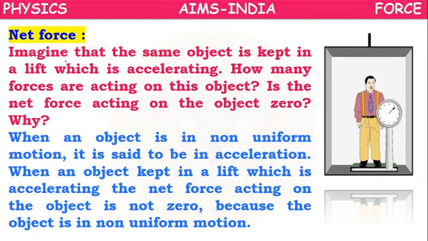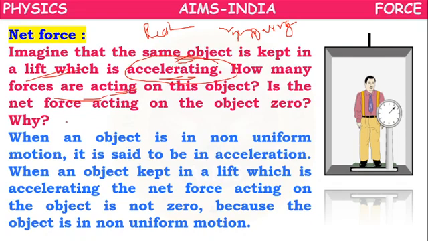Suppose, imagine that the same object is kept in a lift which is accelerating. Accelerating means not at rest. It is moving with some velocity. So how many forces are acting on this object? Is the net force acting on the object 0? When a person is moving in the lift, we can say the object is in non-uniform motion, or in acceleration.